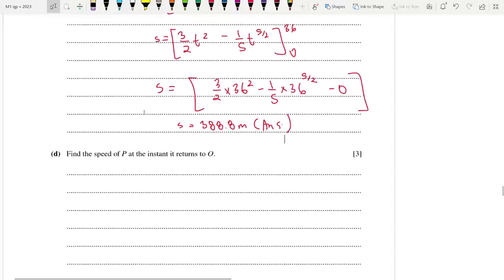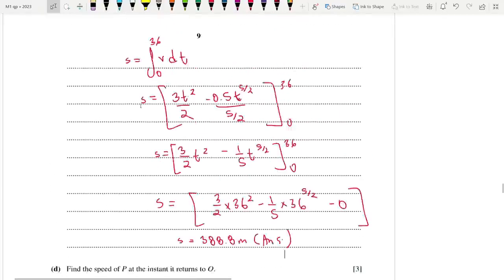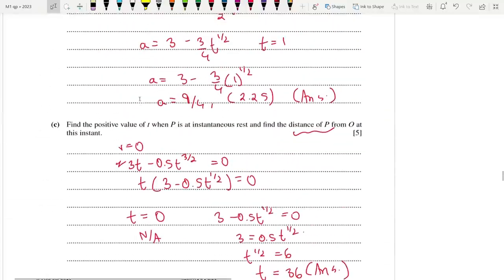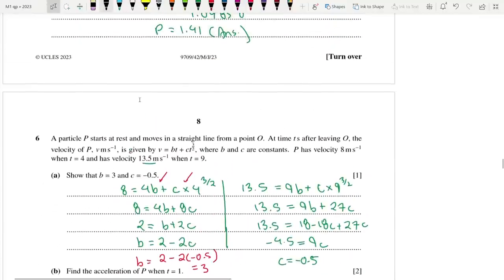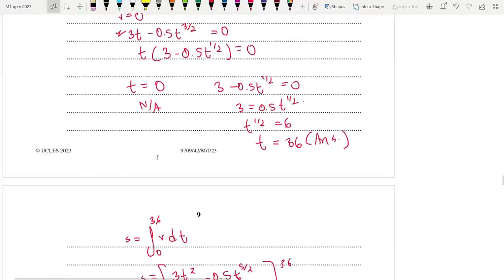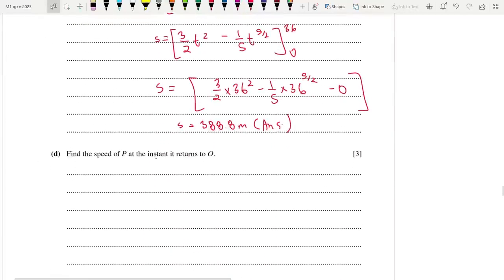Now find the speed of p at the instant it returns to O. So where is O? The point where we started from. As a result, that is the point where our displacement is actually 0. So using the equation for displacement, we need to find out the time at which we return to our original point.